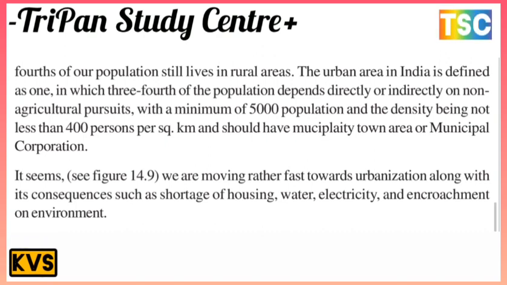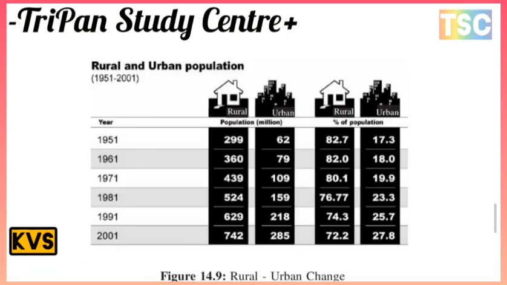As per the figures, we are moving rather fast toward urbanization, along with consequences such as shortage of housing, water and electricity, and encroachment on the environment. That is important here. On your screen, the rural and urban population changes from 1951 to 2001. There is a difference of many percentage points, as shown on your screen.